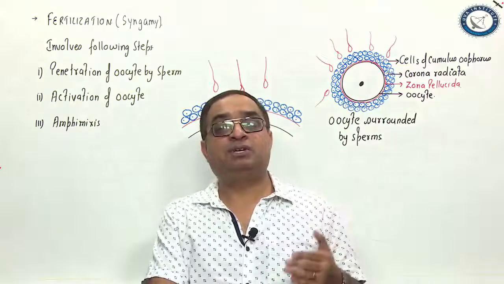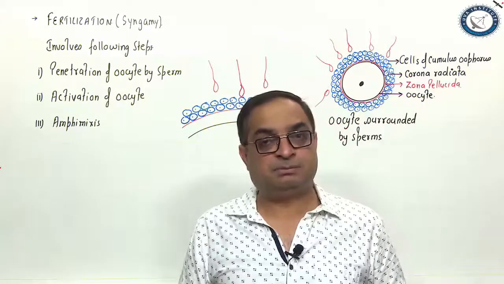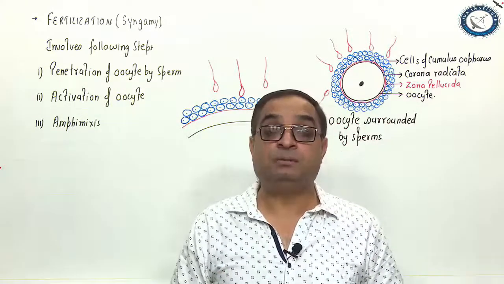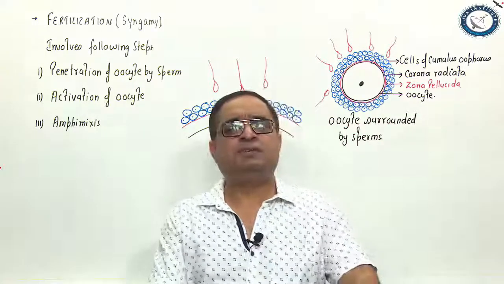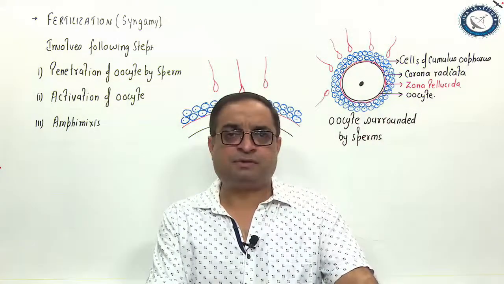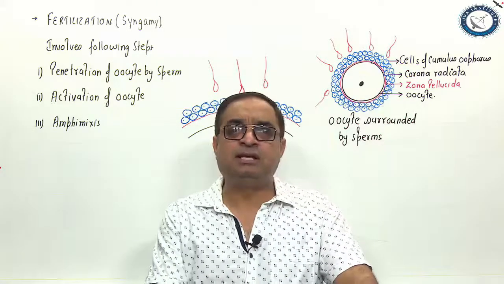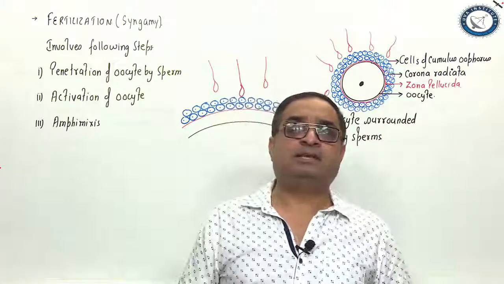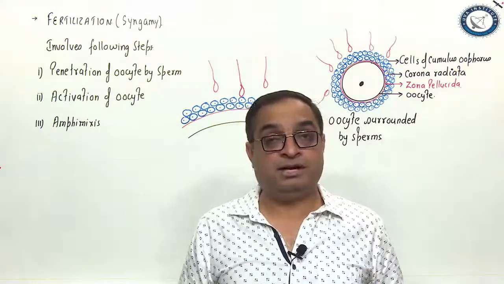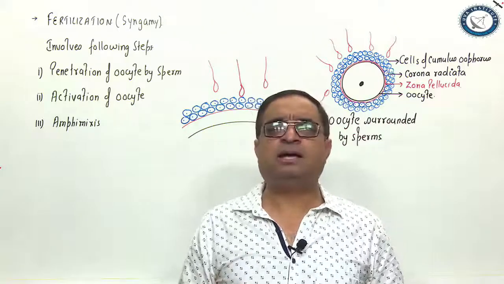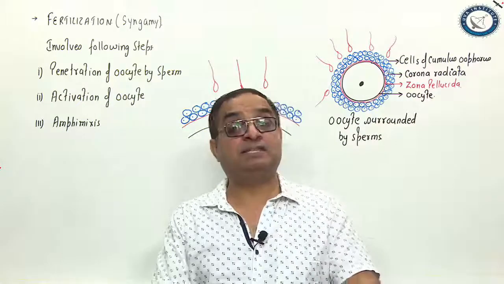So the acidic pH of the vagina kills many sperms. The higher temperature of the female body also kills many sperms. Phagocytes of the female reproductive tract kill the sperms. Sperms do not have any stored food material. They utilize whatever little fructose sugar is present in the semen for energy, so they quickly get exhausted. They are not surrounded by any protective membrane. Many sperms also die during capacitation.